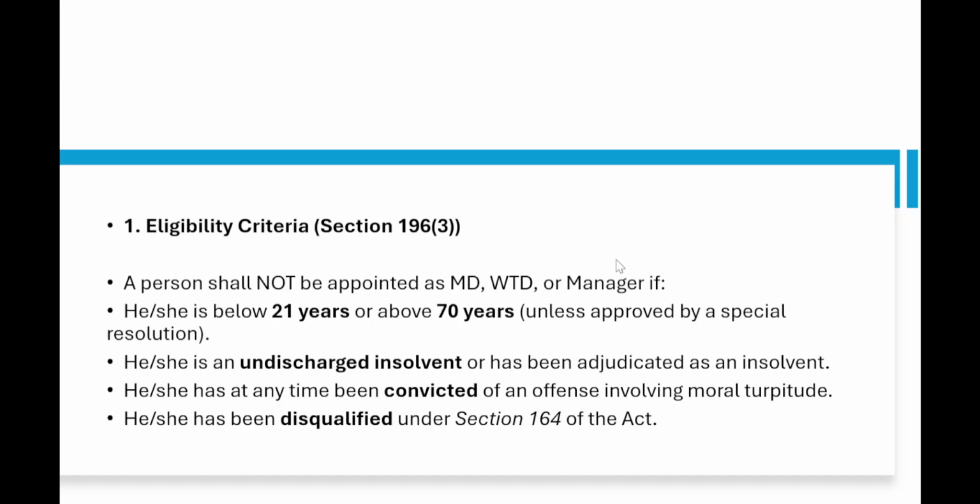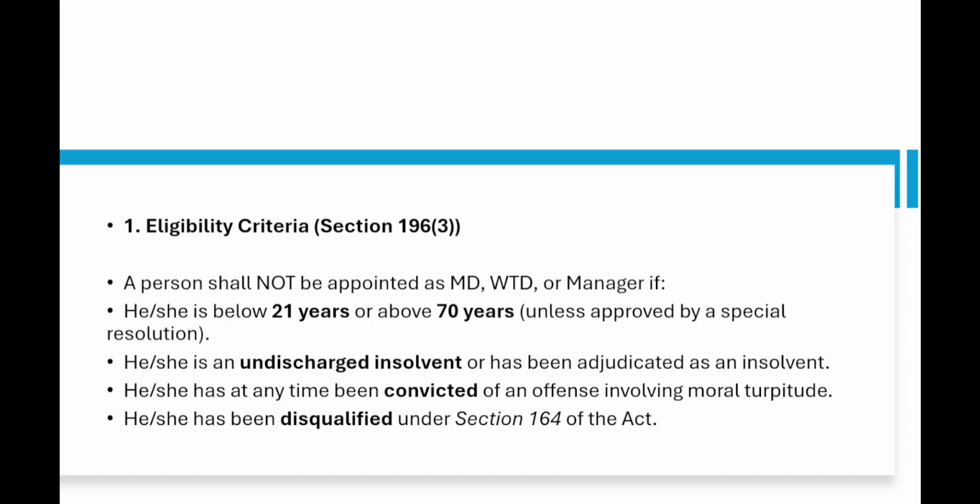Eligibility criteria, section 196(3). What does it say? A person shall not be appointed as an MD, that is managing director, or the whole-time director, or the manager if he or she is below 21 years of age or above 70 years, unless approved by a special resolution. If he is above 70 years, he can be made a director or whole-time director or manager by passing approval by a special resolution.